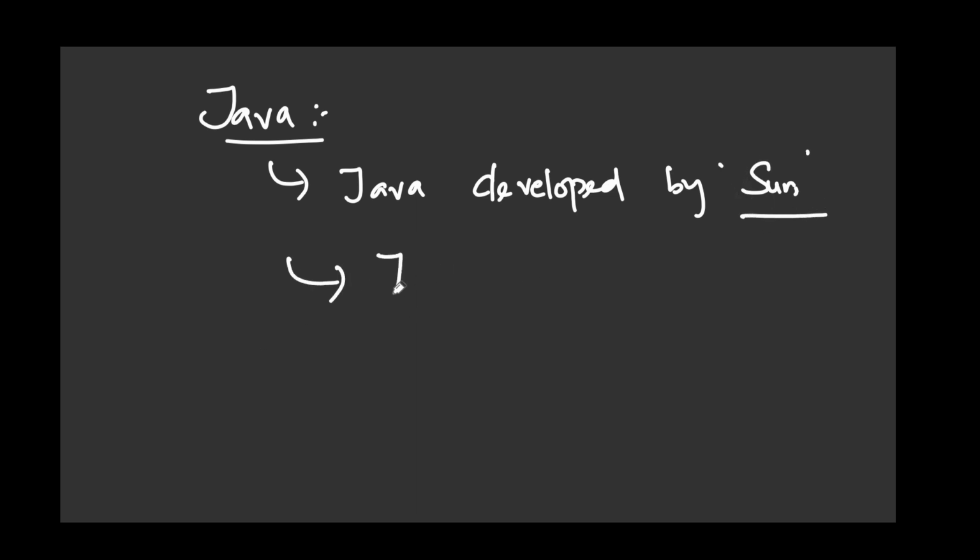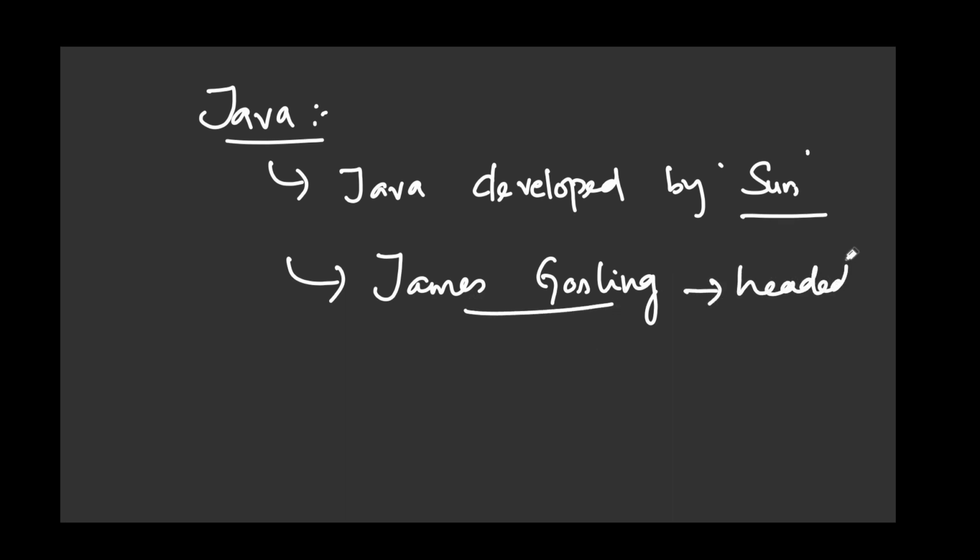And James Gosling headed the team to develop Java. Okay, and the first release of Java was in the year 1995. Okay, fine.